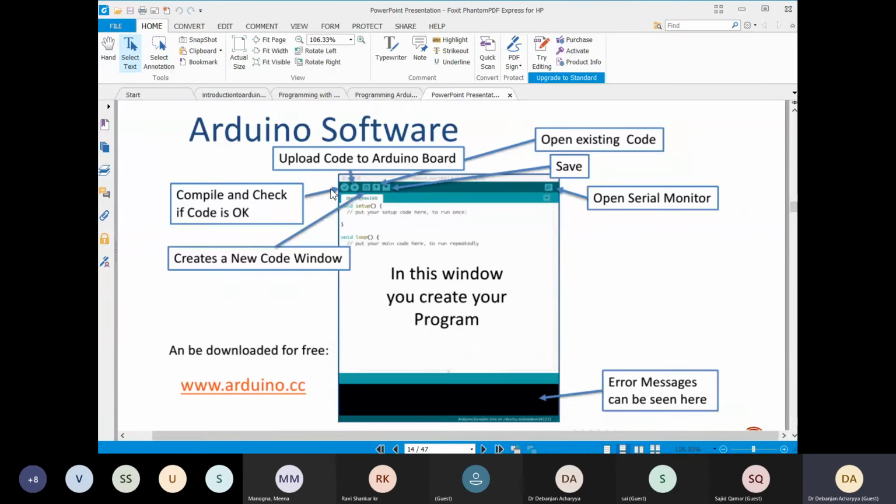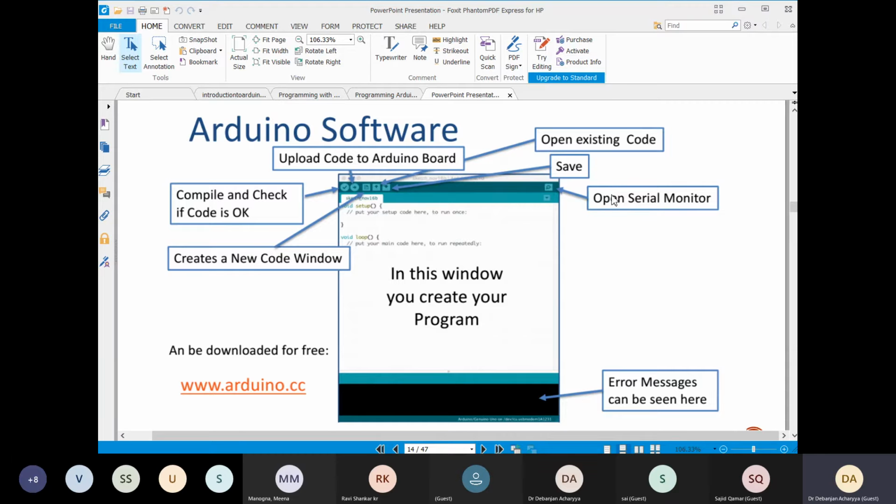If you are compiling and there is no error message, in this part you will see any error message. If there is no such error message, that means your compiling is done, and after compiling, you have to upload the code to the Arduino board. Okay, and then you can perform the experiment.